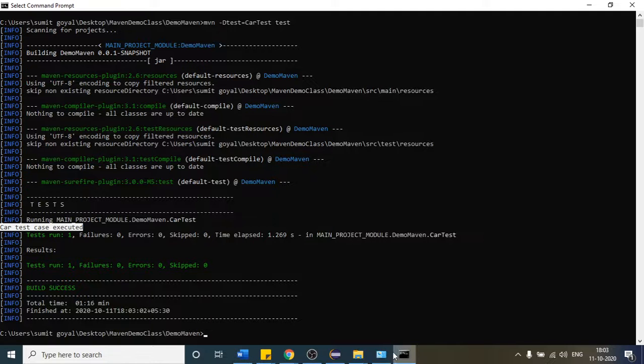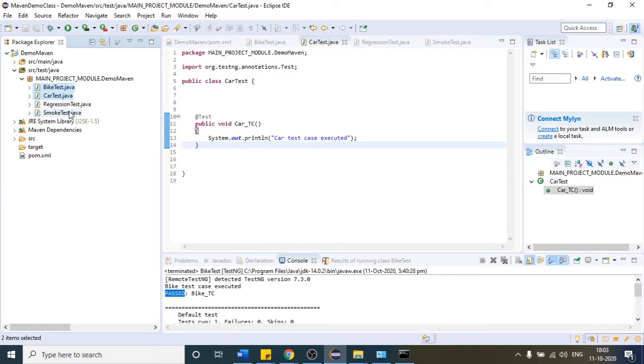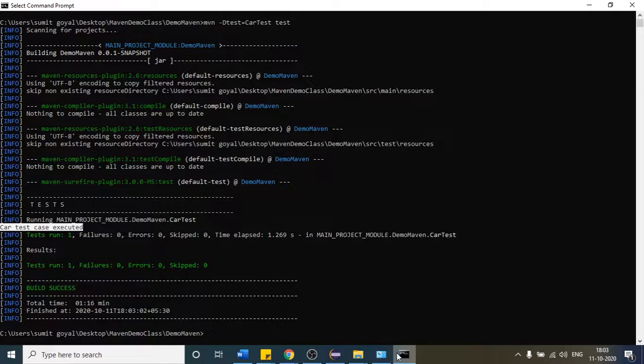So if I want to run regression and smoke test case at a time, come to the command prompt. Let me clear the screen again. Write mvn -D test equals to smoke.